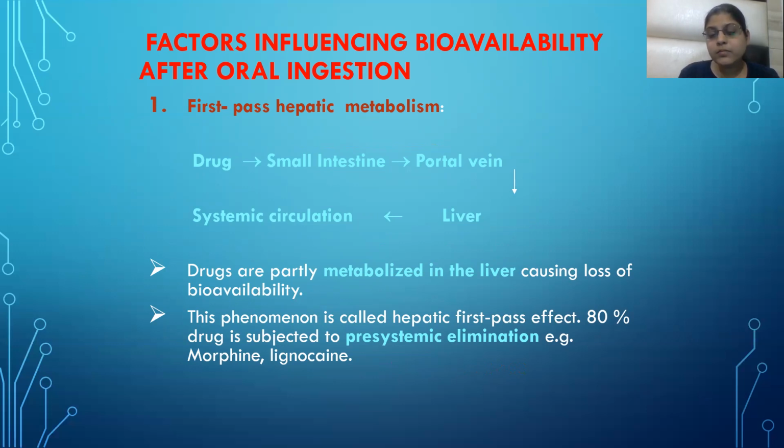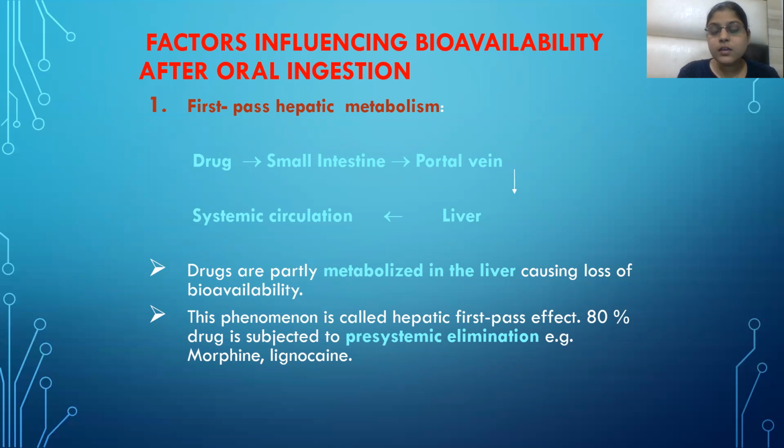The drug which is available to the systemic circulation after metabolism is the bioavailability of the drug. So if the first pass metabolism is more, the bioavailability will be less. This is also known as pre-systemic elimination, that is, elimination of the drug before entering the systemic circulation.